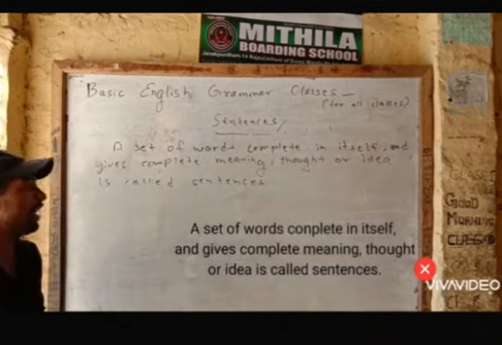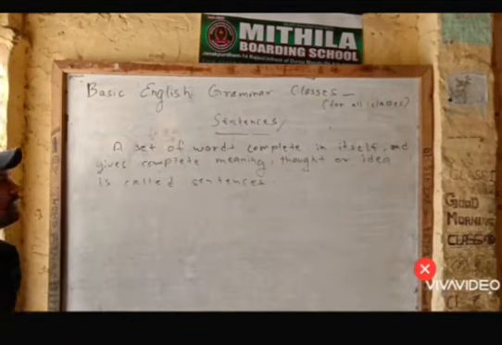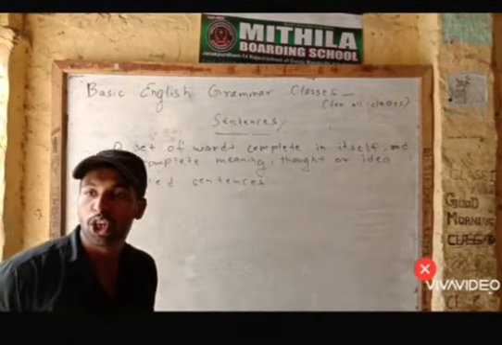What we want to convey, what we want to make them understand is basically required by the use of a sentence where the words are formed together.